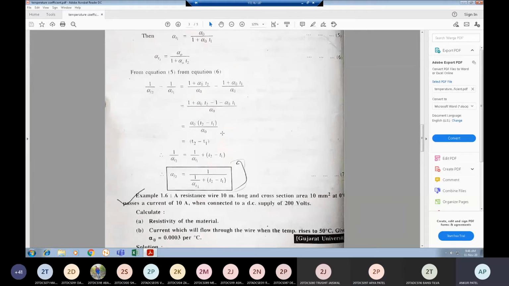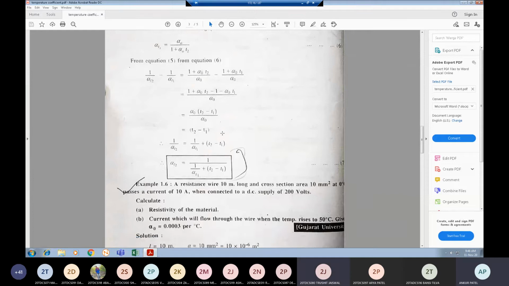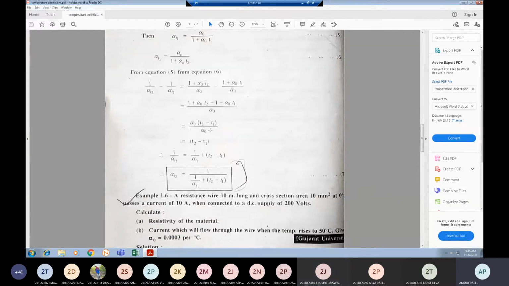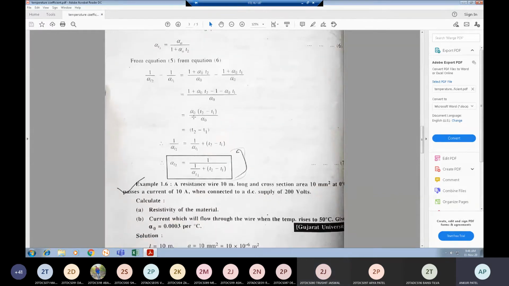Okay, from the temperature coefficient of resistance, we now get three types: positive temperature coefficient, negative temperature coefficient, and zero temperature coefficient of resistance. So what is positive temperature coefficient of resistance?